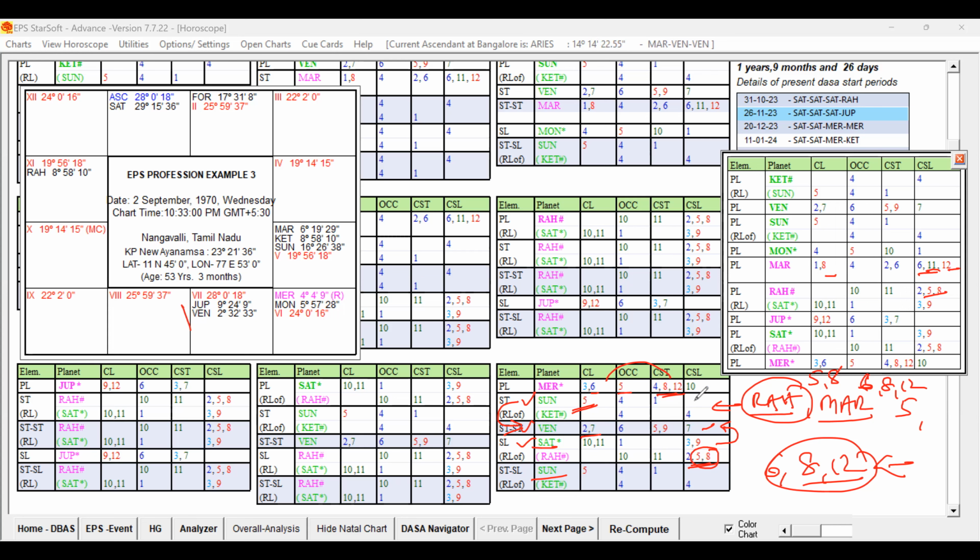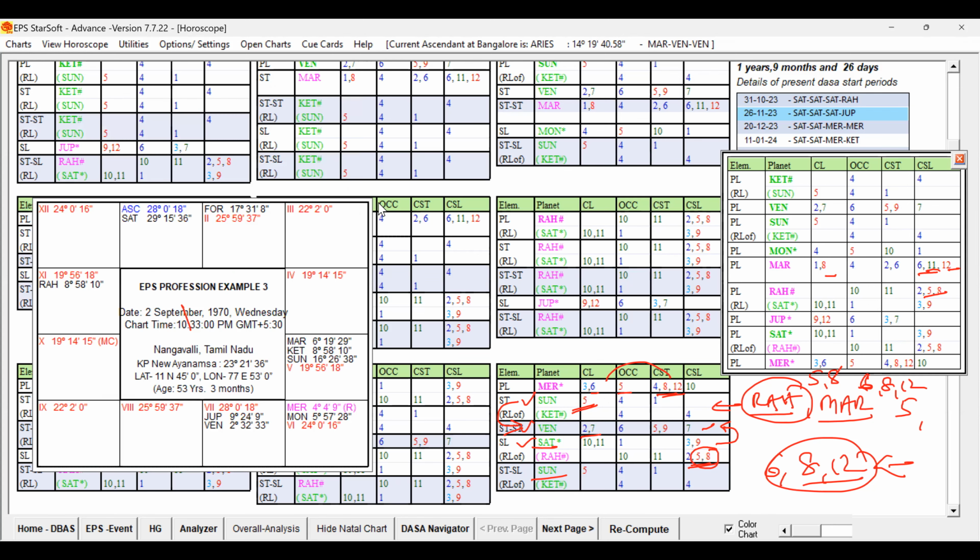That means the sublord is not directly connected to the seventh house, but it is supported, signifying the fifth house, supportive for the joint venture, since it is in the star of Venus signifying the seventh house. But it is not supported by the seventh sublord planet. We have to check whether the seventh sublord planet is also supportive for the business, or whether it is indicating loss.